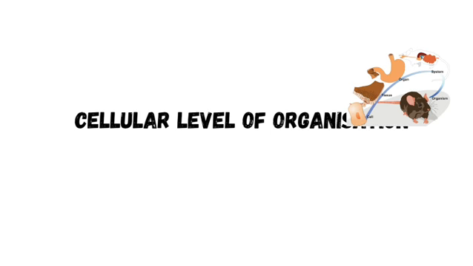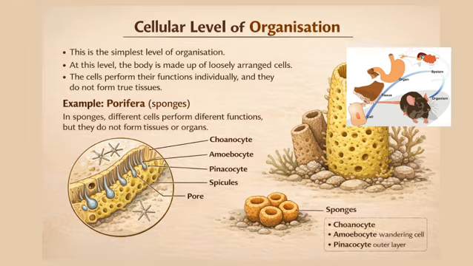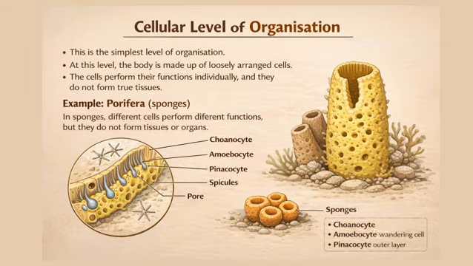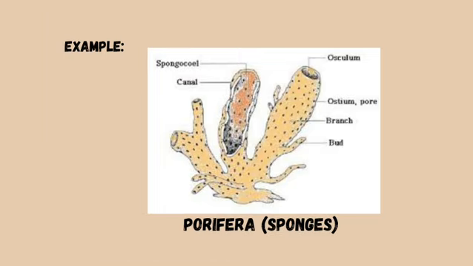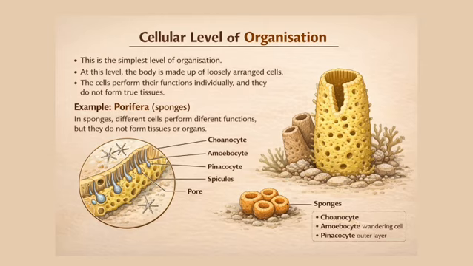First one is cellular level of organization. This is the simplest level of organization. At this level, the body is made up of loosely arranged cells. These cells perform their functions individually and they do not form true tissue. Example, Porifera, which are called sponges. In sponges, different cells perform different functions, but they do not form tissues or organs. The key point to remember is cells are loosely arranged and work independently.